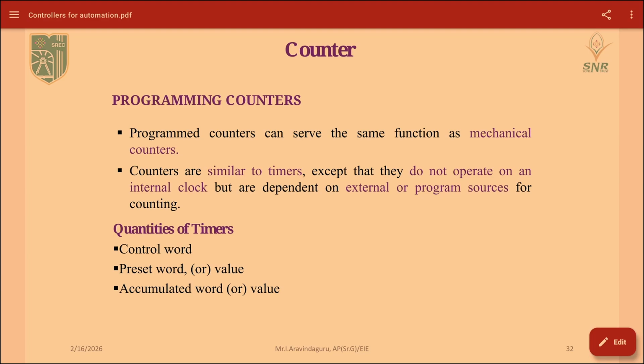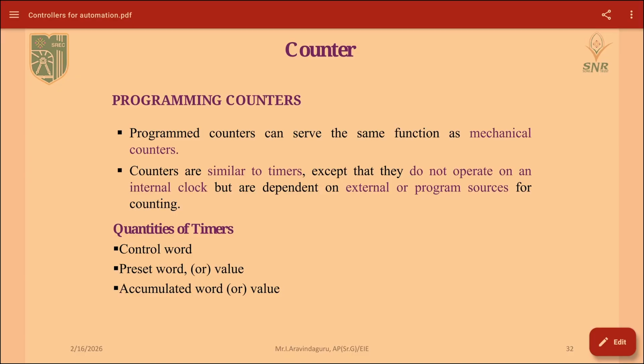In food industries or packaging industries, packages will be moved to the packing section. Here the products will be moved on a conveyor belt. At that time, how many packages have run or been dispatched will be counted using sensors. Whenever the sensor senses, the counter will count the event. How many parts have been sensed will be converted into a count by the counter.